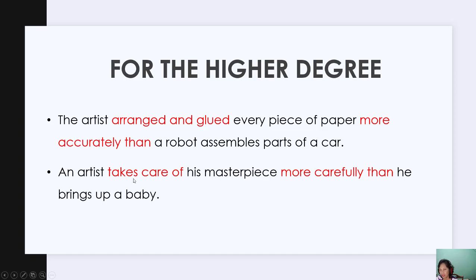So, he gave more attention to his masterpiece than to a baby. That's why we have two verbs here with the same subject. He is an artist here.